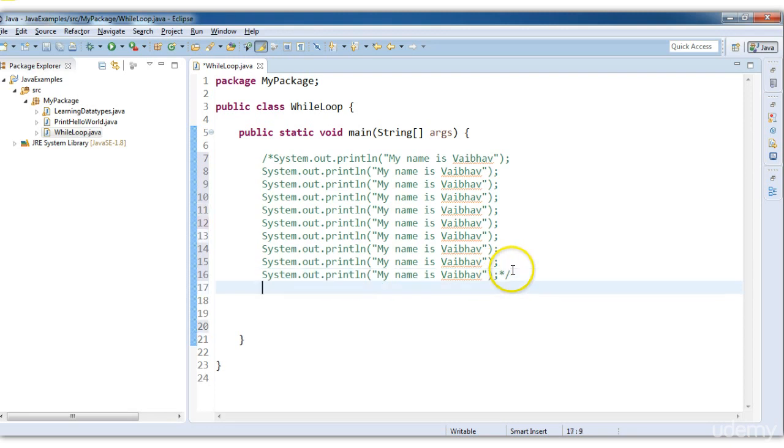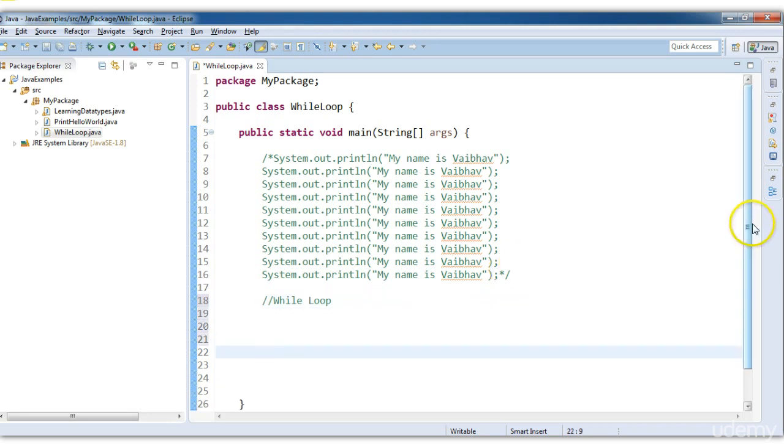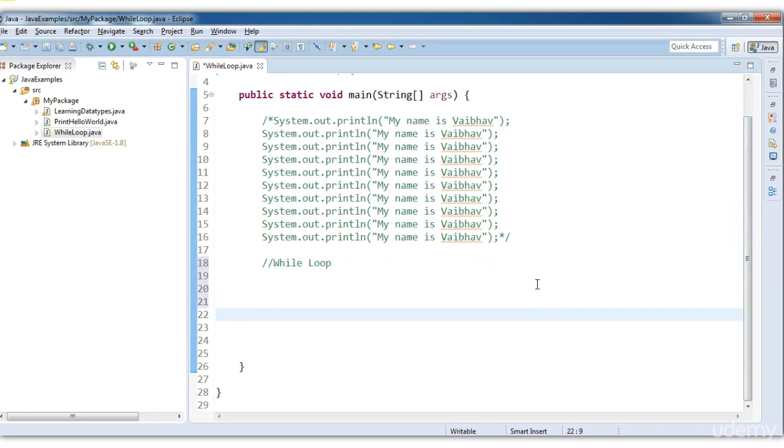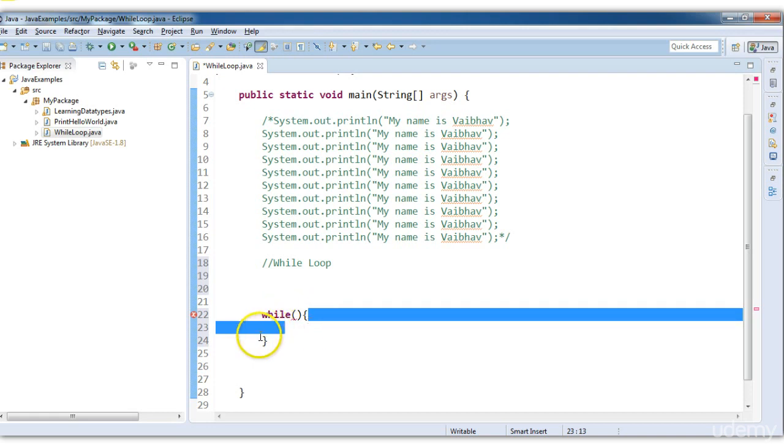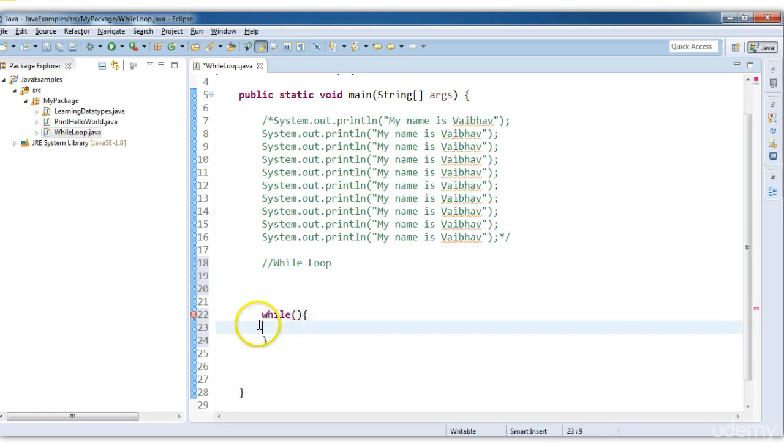The second method is we will use loop concept, that is while loop. For using a while loop, we need to first write while, and a condition. If it is true, it will execute the statements under it, and if it is false, then it will exit from it.